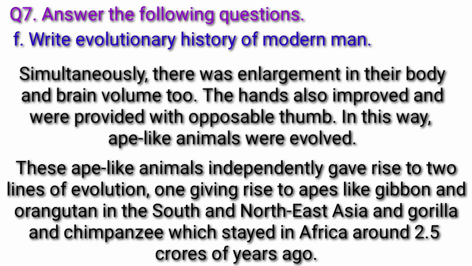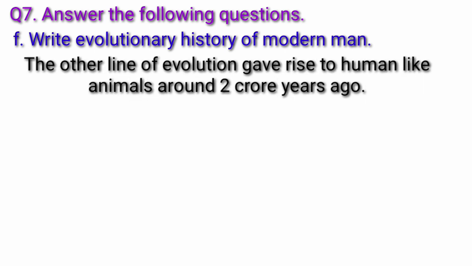These ape-like animals independently gave rise to two lines of evolution, one giving rise to apes like gibbon and orangutan in the south and northeast Asia, and gorilla and chimpanzee which stayed in Africa around 2.5 crore years ago. The other line of evolution gave rise to human-like animals around 2 crore years ago.